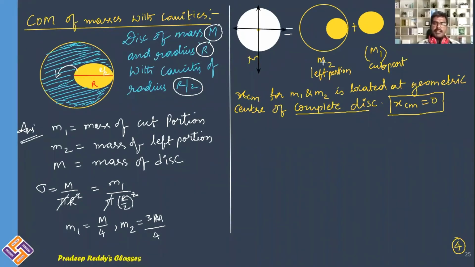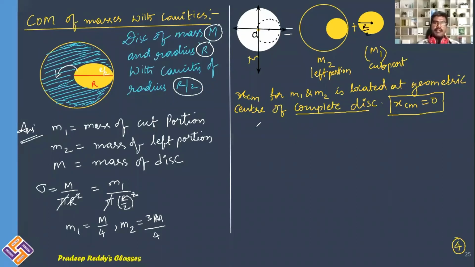I am considering this as the origin, right? So if I take this as the origin, the center of mass is located exactly at the geometric center. And for the other part, which is being removed, this is the removed portion. Where will the removed portion's center of mass be? It will be at this center, which is equal to R divided by 2.